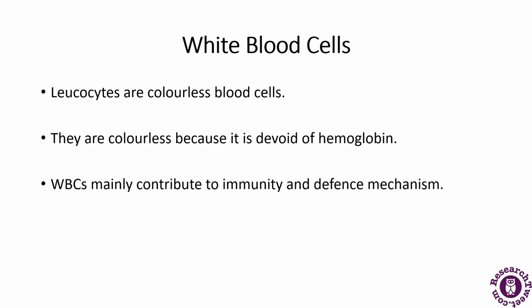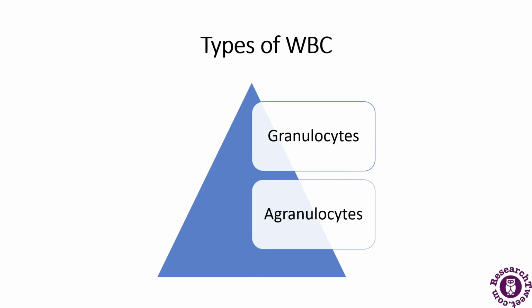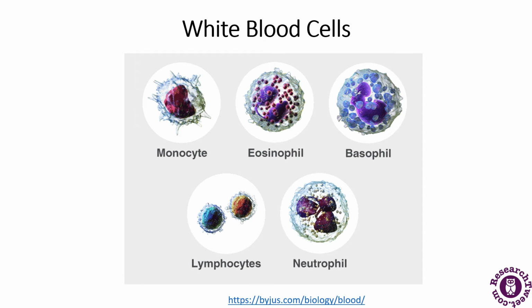Next are the white blood cells, which are also called leukocytes. They are colorless blood cells, and they are colorless because they do not have hemoglobin in them like the red blood cells have. They are further categorized into two parts, that is granulocytes and agranulocytes. WBCs mainly contribute to immunity and the defense mechanism. So these are all the types of blood cells which we will be discussing.